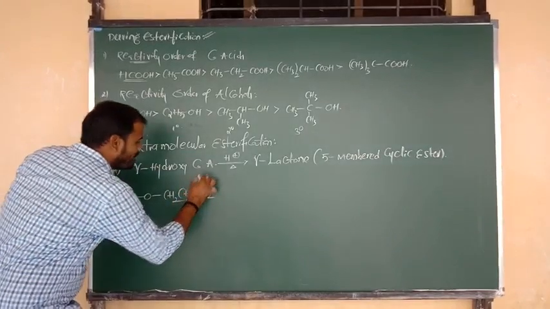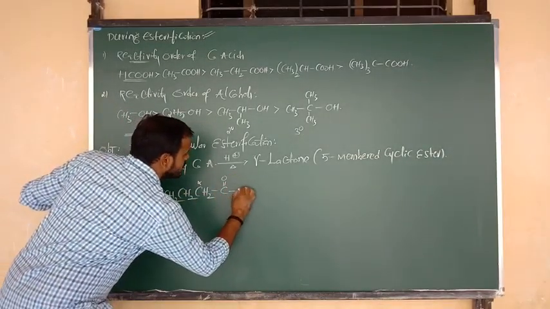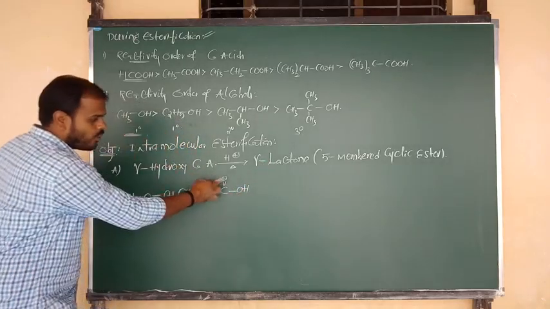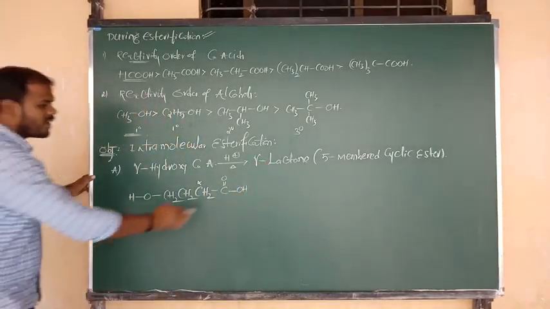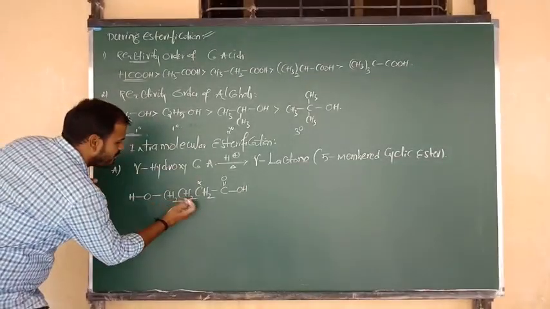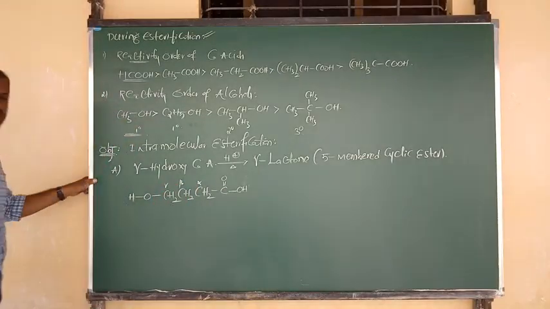The alpha carbon is connected to the functional group, that is COOH. The carboxylic acid functional group's adjacent carbon is alpha, the next adjacent is beta, and again the next is gamma.